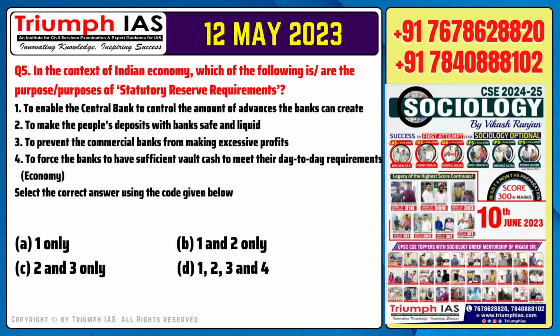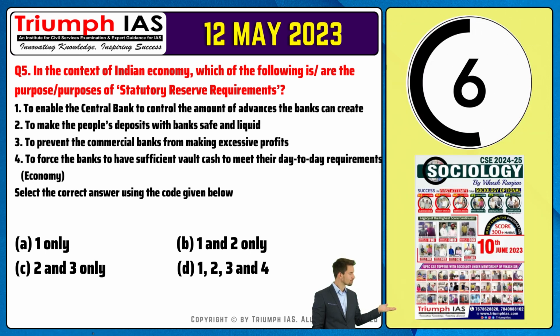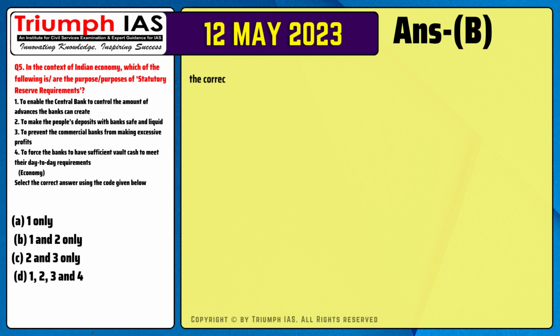Option A. 1 only. Option B. 1 and 2 only. Option C. 2 and 3 only. Option D. 1, 2, 3 and 4. The correct answer is option B. The correct answer is 1 and 2 only.